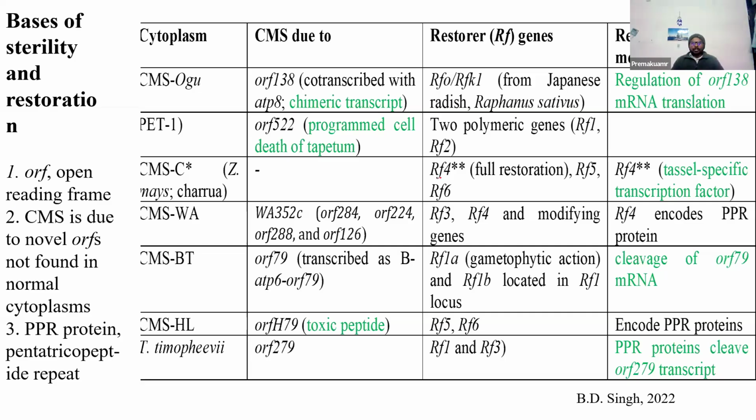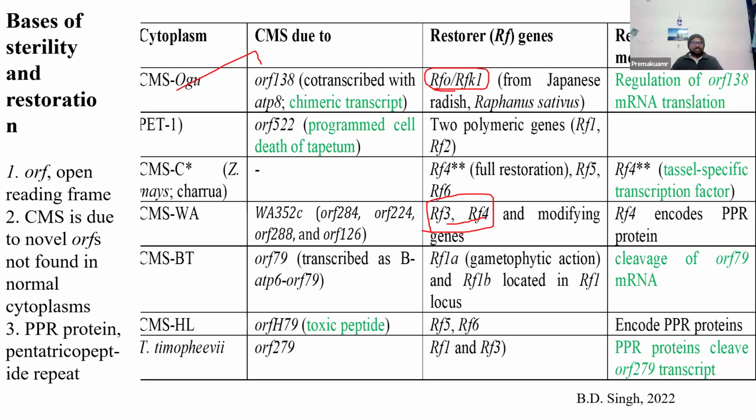That's what I'm discussing. There are different restorer genes like Rfo and Rfk1. Please remember this example. Writing examples is very important: in CMS OGU, and in rice, Rf3 and Rf4. Please remember this designation also, because in qualifying exams they ask which restorer genes are present in rice.